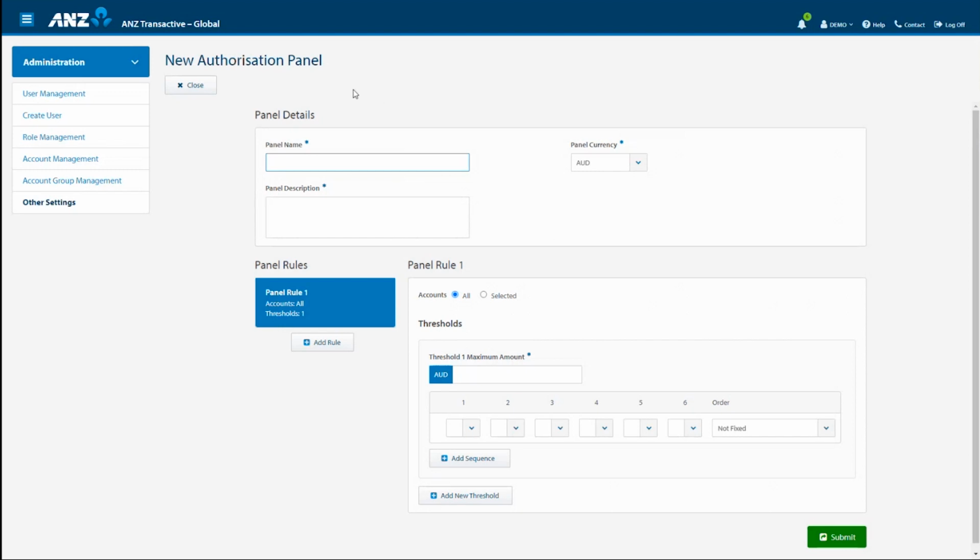Today, I would like to show you how to create a panel that requires 2 approvals for amounts up to $50,000 and 3 approvals for payments up to $100,000. So from the other submenu, select New Panel. Give the panel a name. Select the currency and a brief description.